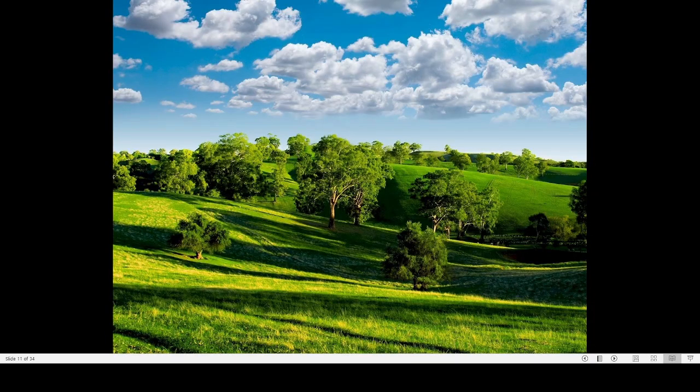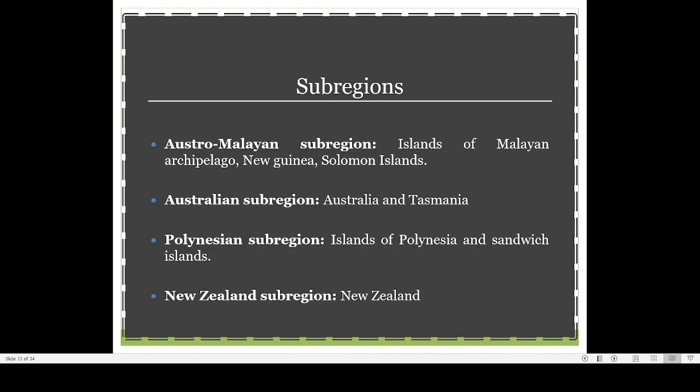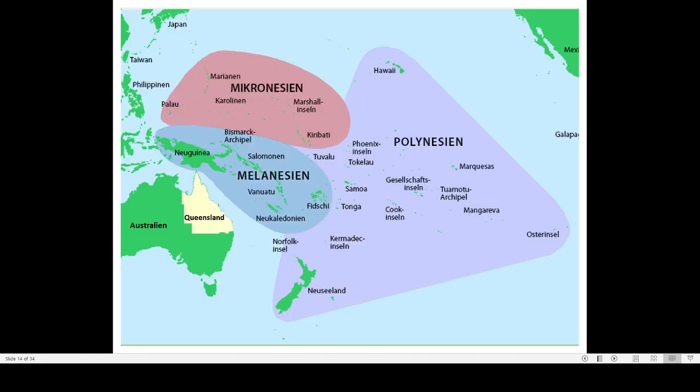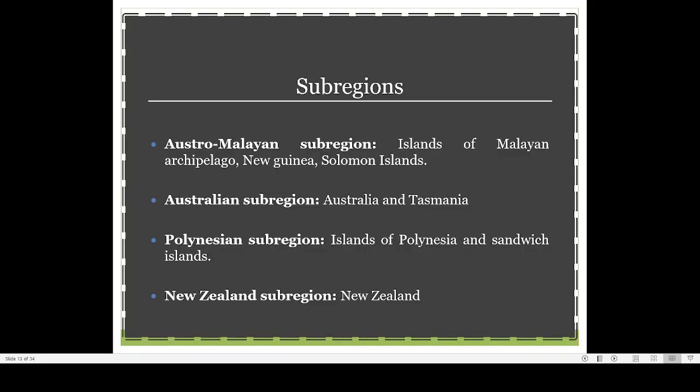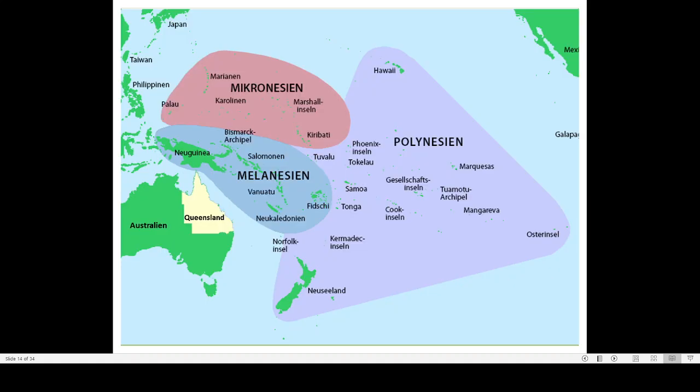Then we have four sub-regions. Australia can be divided into four major sub-regions. One is the Austro-Malayan sub-region, the Australian sub-region, the Polynesian sub-region and the New Zealand sub-region. The first one is the Austro-Malayan sub-region. It mainly consists of the Malayan archipelago, certain islands of Malaysia, then New Guinea and Solomon Islands. Here you can see that.